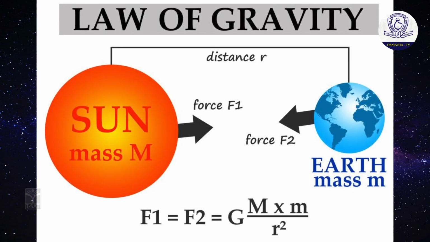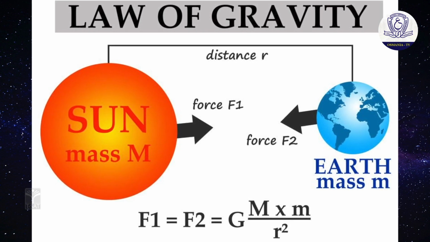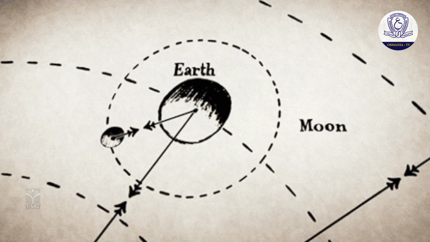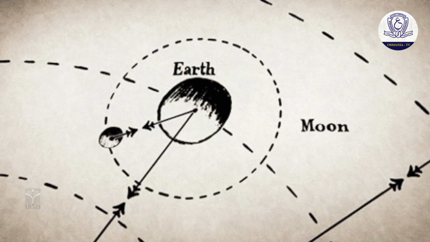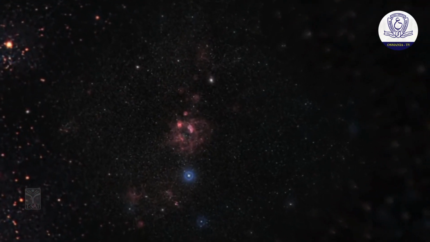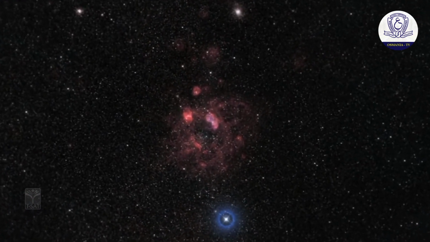James Jeans and Jeffreys. Jeans postulated certain assumptions based on Newton's law of universal gravitation. According to Newton's law of universal gravitation, every body in the universe attracts every other body with a force which is directly proportional to the product of the masses of the two bodies. This hypothesis is one of the modern theories of the origin of the Earth and the solar system.